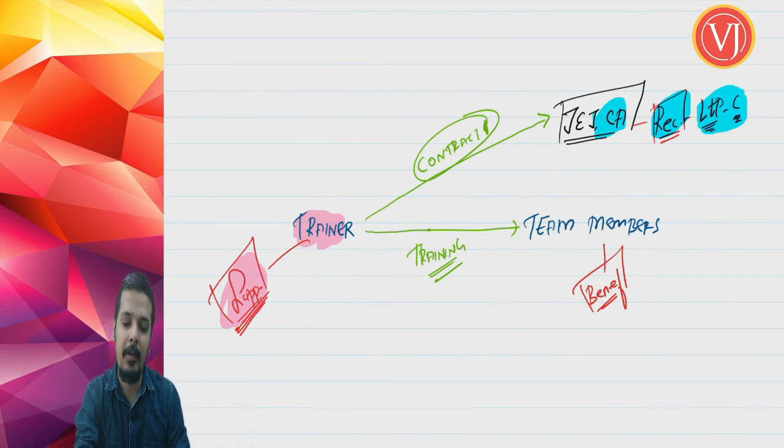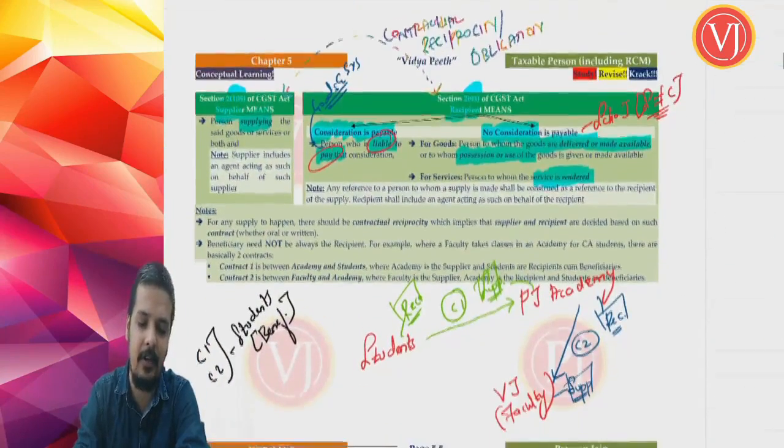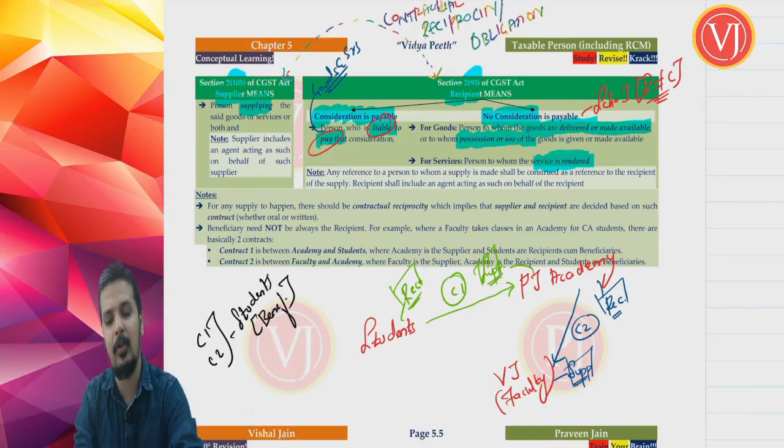Now, what about team members, my friends? Team members are neither the supplier nor the recipient. They are only beneficiaries of the entire transaction. So that clearly makes you understand the definition of supplier and the definition of recipient in terms of Section 2 clause 105 and Section 2 clause 93 of your CGST Act.